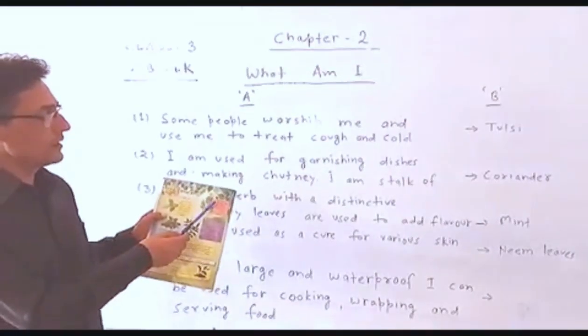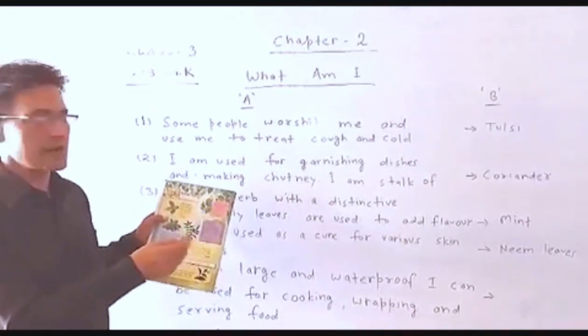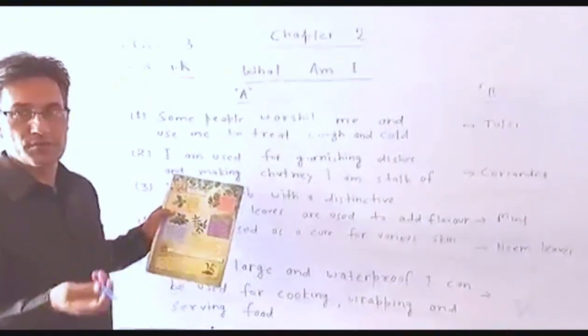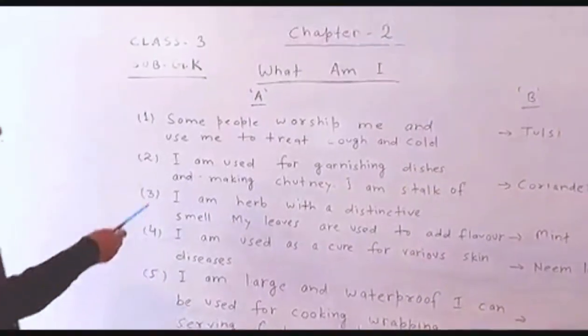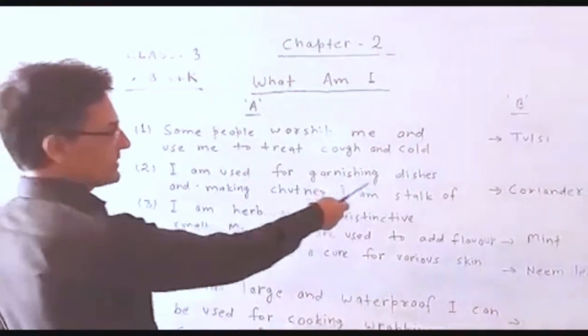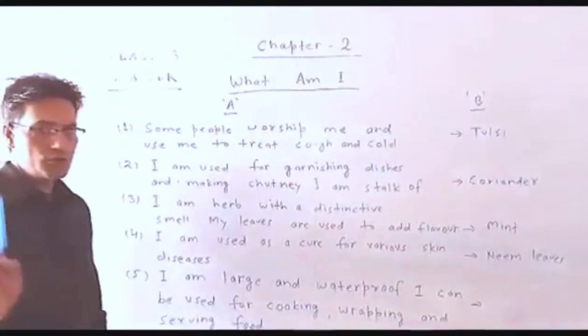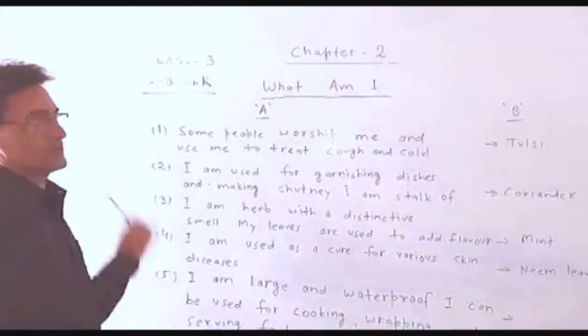Second clue is: I am used for garnishing dishes. Garnishing dishes means decorating dishes, and making chutney, which we eat in the food. You should guess what type of leaf this is.